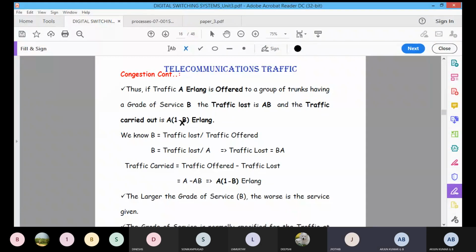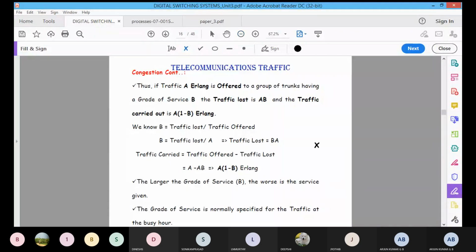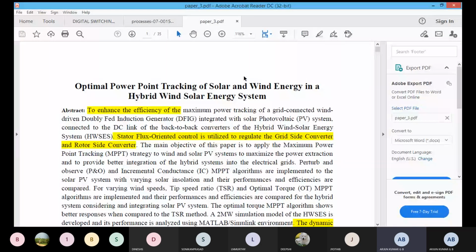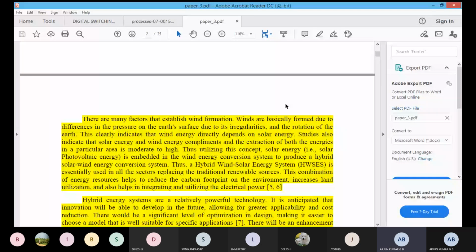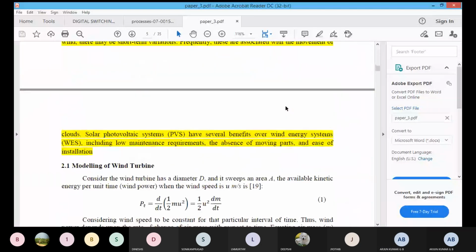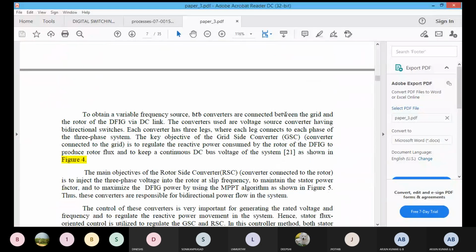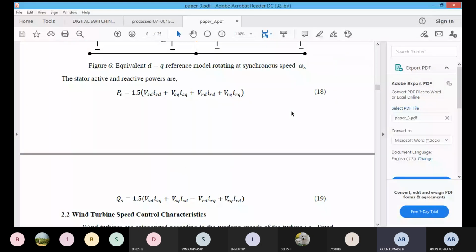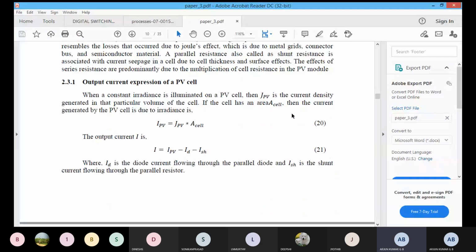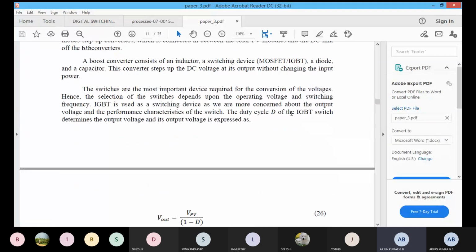Hello, Murthy? Yes, sir. Okay, now you take down this slide. One minute, please hold on.